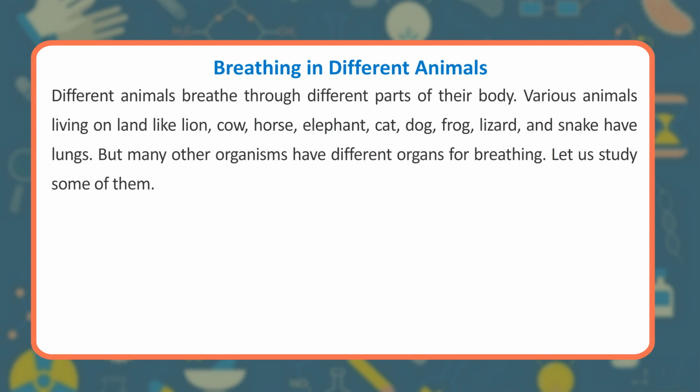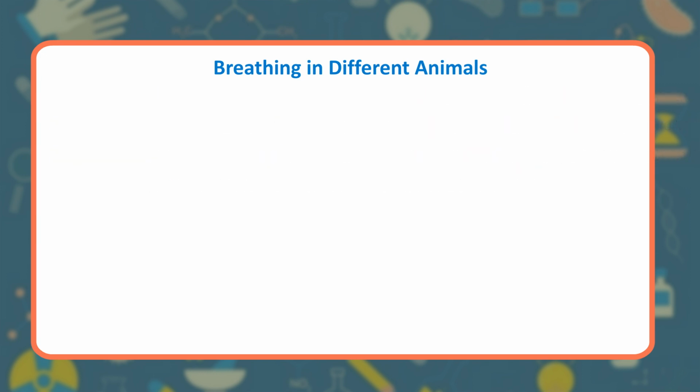Breathing in different animals. Different animals breathe through different parts of their body. Various animals living on land like lion, cow, horse, elephant, cat, dog, frog, lizard, and snake have lungs. But many other organisms have different organs for breathing. Let us study some of them.